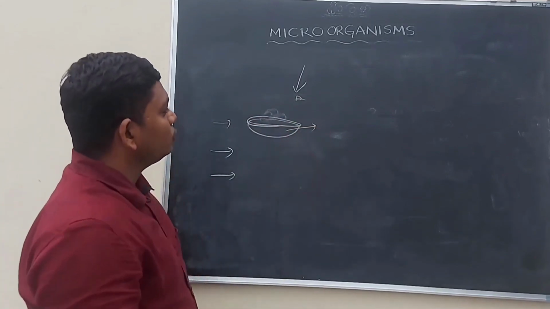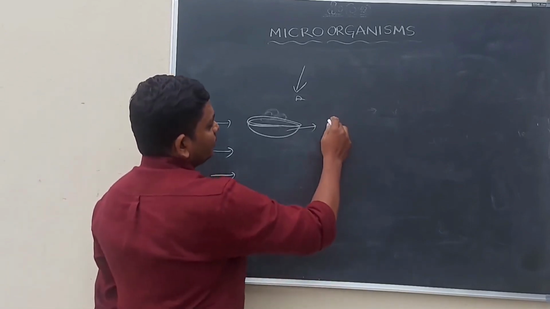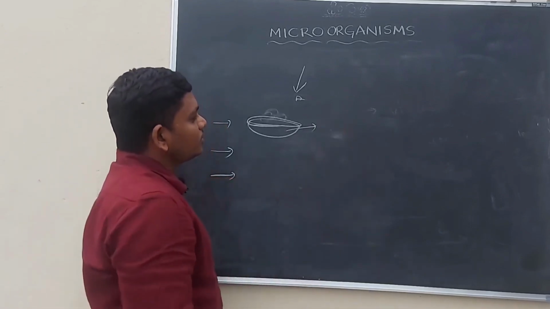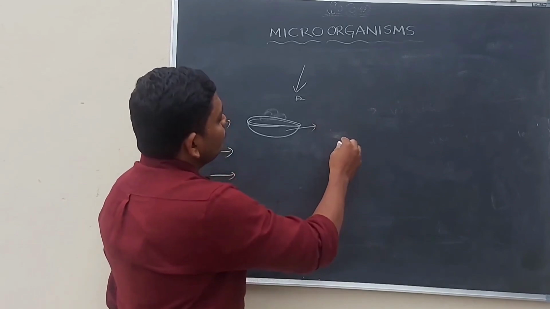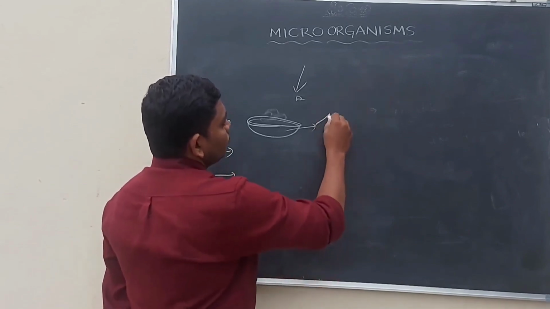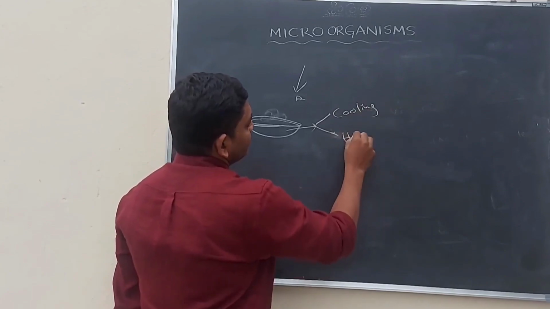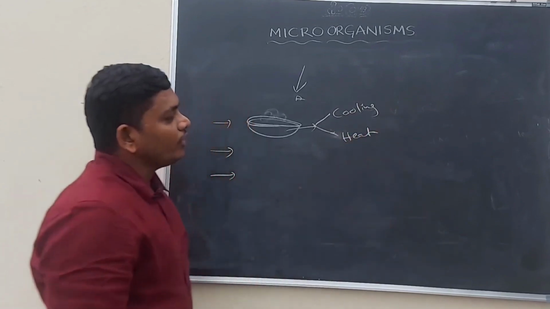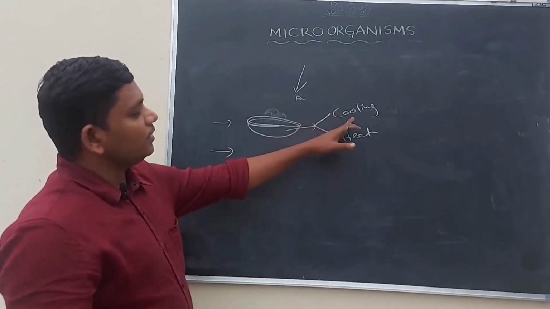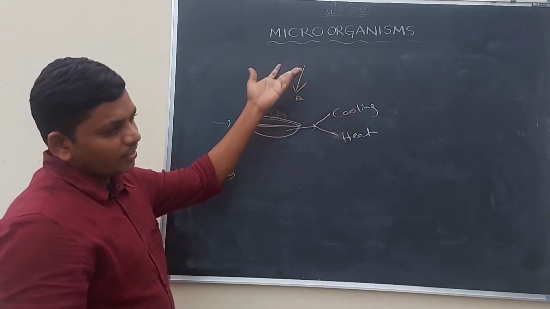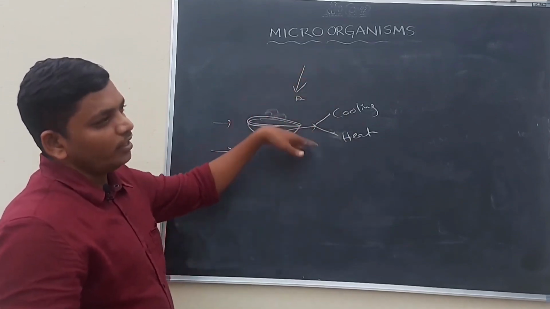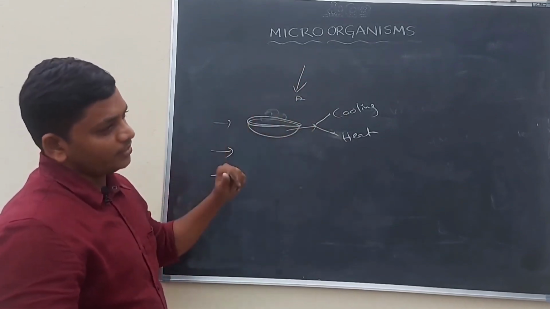That is why they keep the food materials in the fridge. For the preservation of food materials we have to follow two things. First one is cooling, second one is heating. When we keep the food material in a cool place, the bacteria, virus or any type of microorganism will not grow there, so the food materials will not spoil.